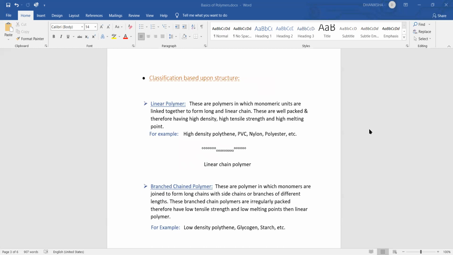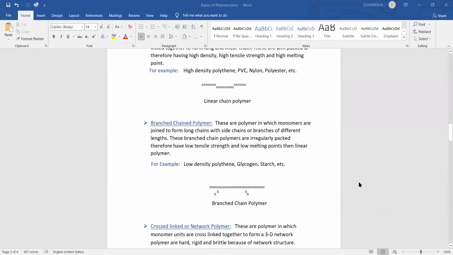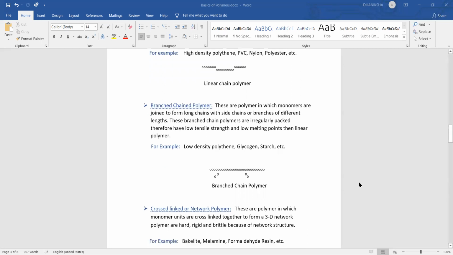In this, the ethylene molecules are linked together by a linear chain. Second is branched chain polymer. These are polymers in which monomers are joined to form long chains with side chains or branches of different lengths. These branched chain polymers are irregularly packed, therefore they have low tensile strength and low melting point. For example, low density polythene, glycogen, starch, etc.